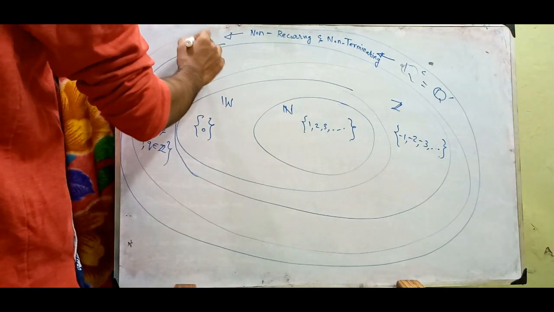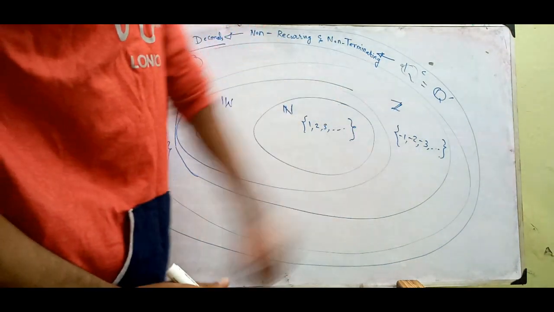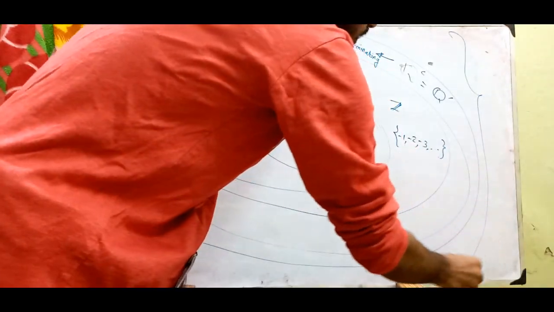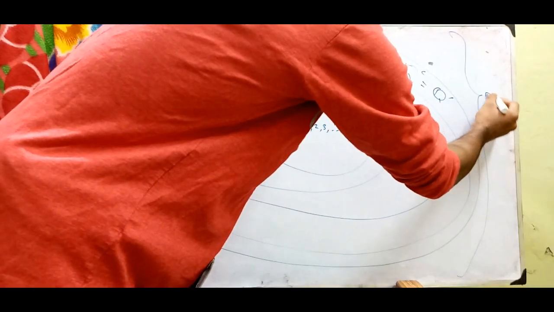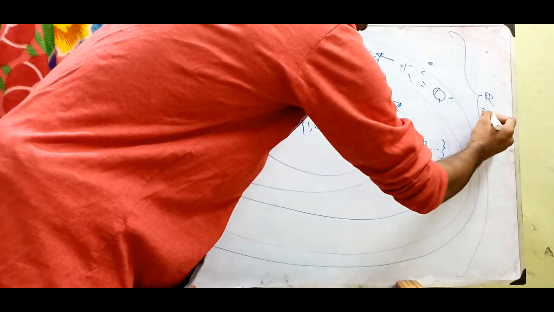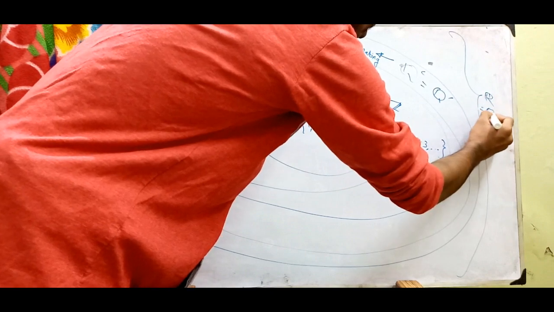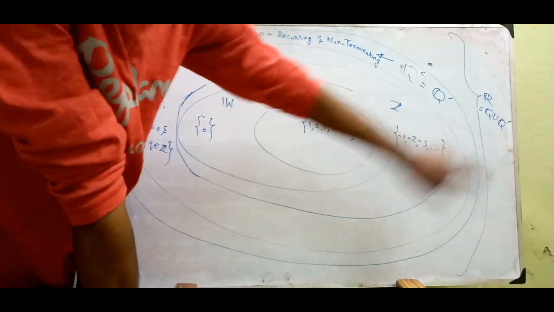These decimals are called irrational numbers. And the whole set containing all these sets is called the real numbers. In short, real numbers are nothing but the union of Q and Q dash. So this is the real numbers.